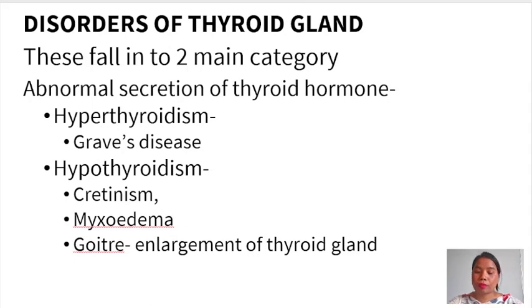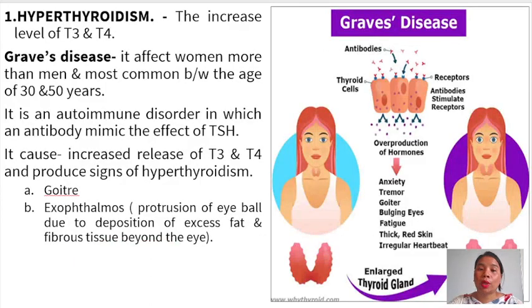Then we will see what is hyperthyroidism. Hyperthyroidism is the increase in the level of T3 and T4 hormones. It includes Graves' disease.